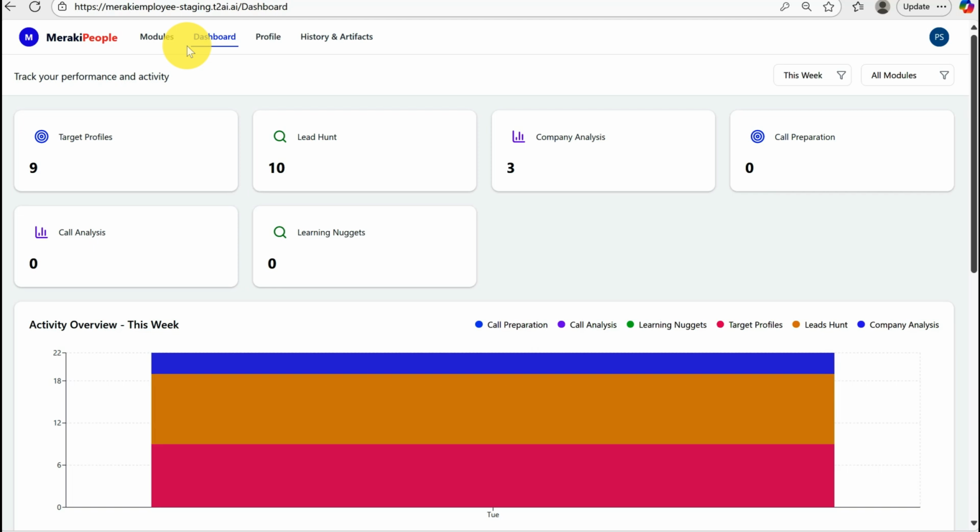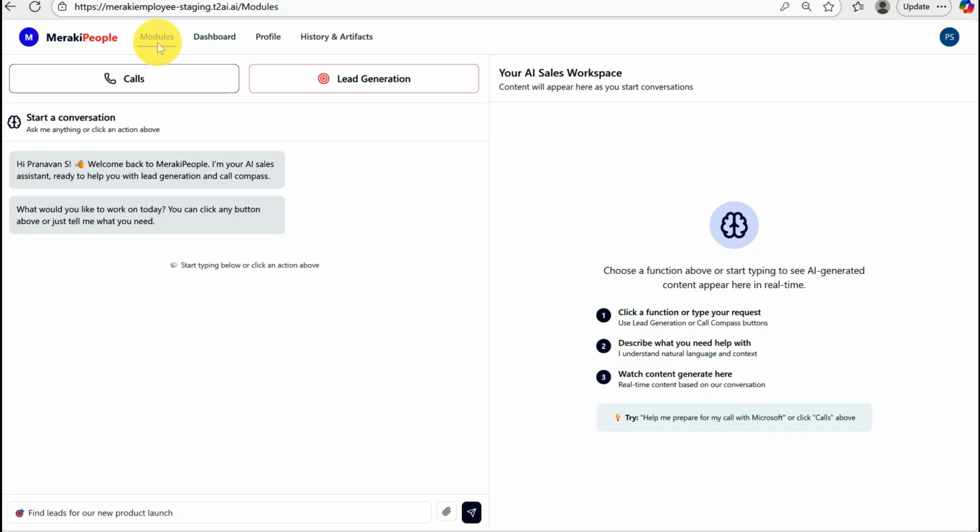So this is the employee portal of one of the marketing executives in our company who's responsible for generating leads, right? So this is his dashboard. Meraki People works under two modules. One is to generate leads, which is lead generation, and the other is preparing for calls or analyzing calls or handling objections, which is the call compass.